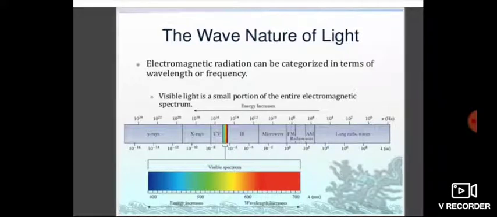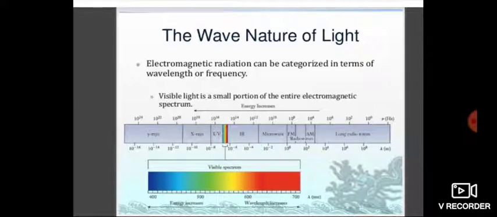When electromagnetic radiations are arranged in order of their increasing wavelength or decreasing frequencies, the complete spectrum obtained is known as the electromagnetic spectrum. It is there in your textbook also.